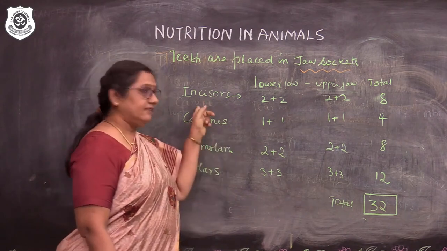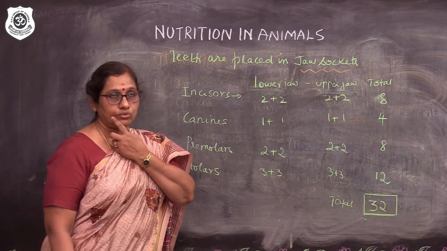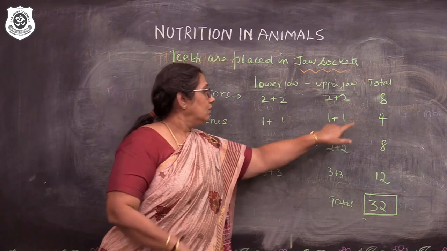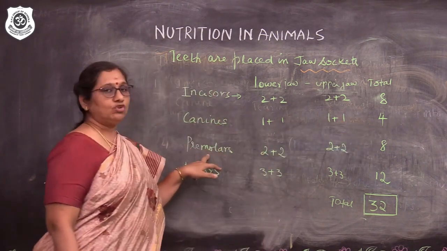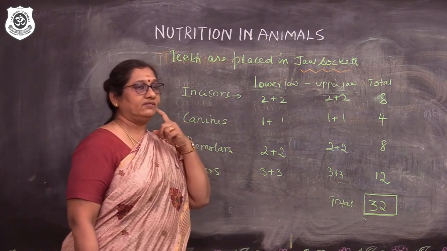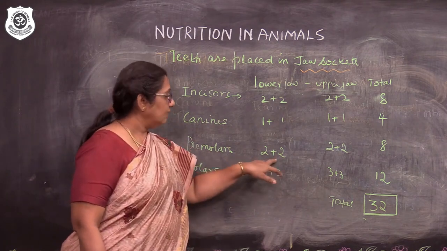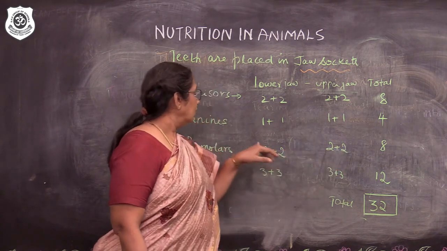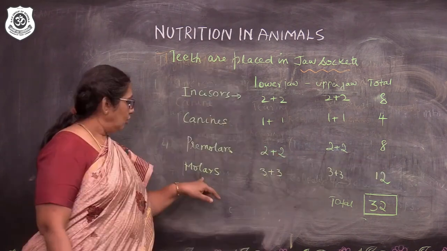Next, coming to canines. There is 1 after the incisors, and this side also 1. So, 2. Similarly, the upper jaw also has 2. So, it is 4. Next, we come to premolars. After canines, we can see 2 here and 2 on this side. So totally 4 here. Similarly, on the upper jaw you have 4. So lower jaw and upper jaw together, totally 8.